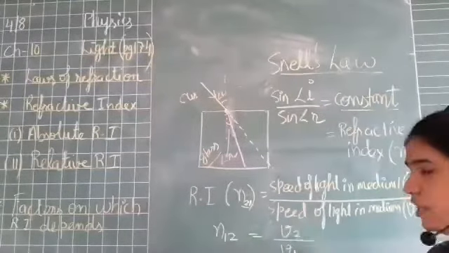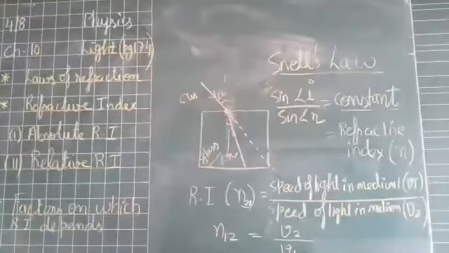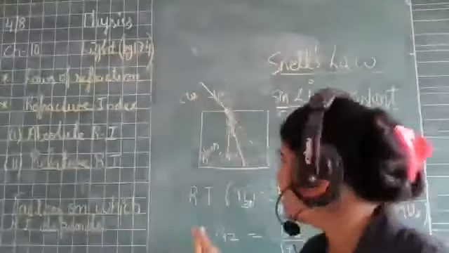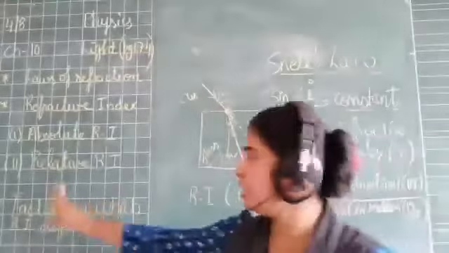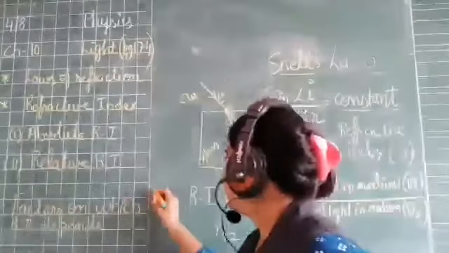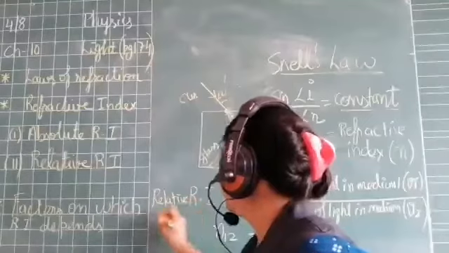So here you can see that you are having medium 1 and medium 2. Neither of the media is known. दोनों में से कोई भी medium हमें नहीं पता है. तो ऐसे refractive index को हम लोग बोलेंगे relative refractive index. So this is your definition for relative refractive index.